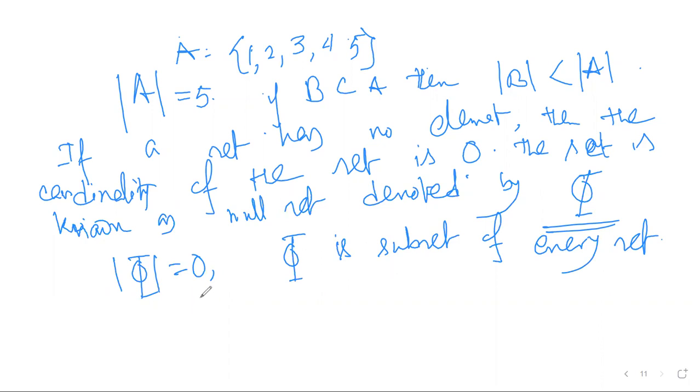How to visualize that? Suppose A is any set. This is my set A. As phi has no element, I can't draw what is phi. Phi is empty, so I can't draw it. So as it has no element, vacuously it is a subset of every set, right?